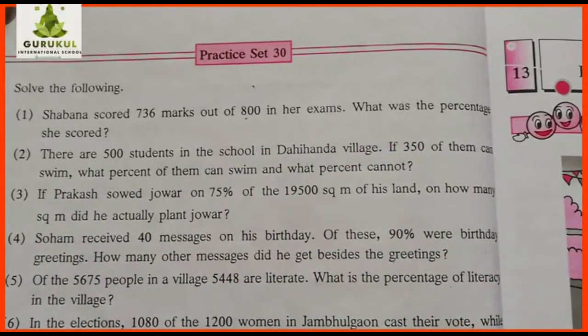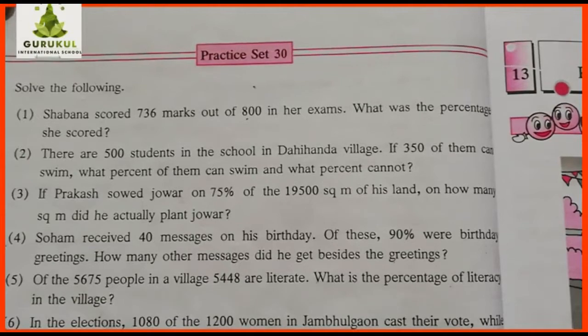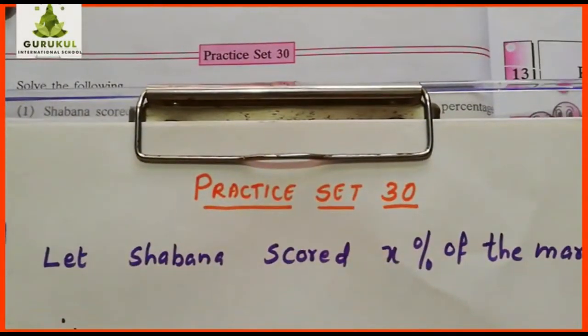How much percent did she score? We don't know the percentage, means out of 100 how much, that we have to find out. Is that clear? What was the percentage, means how much she got out of 100, that is a percentage. Now we don't know, so let's take Shabana scored X percent of marks. Is that clear to you?